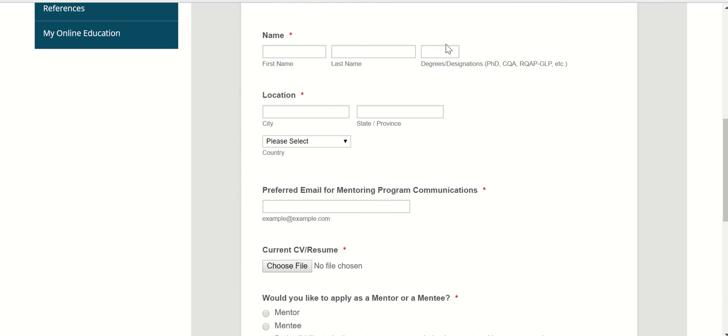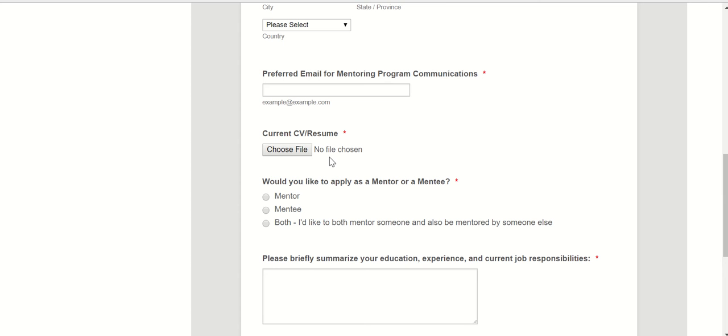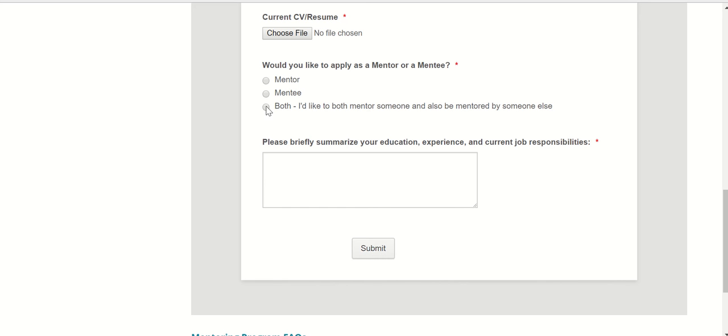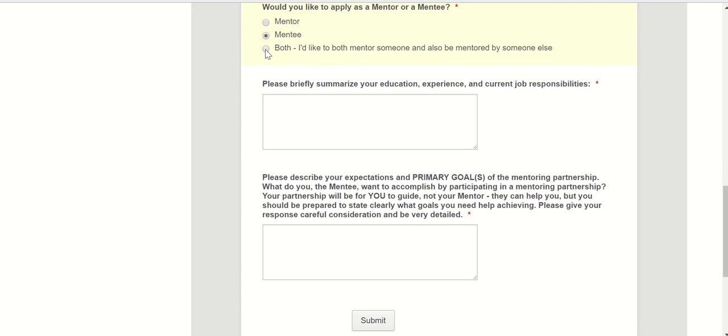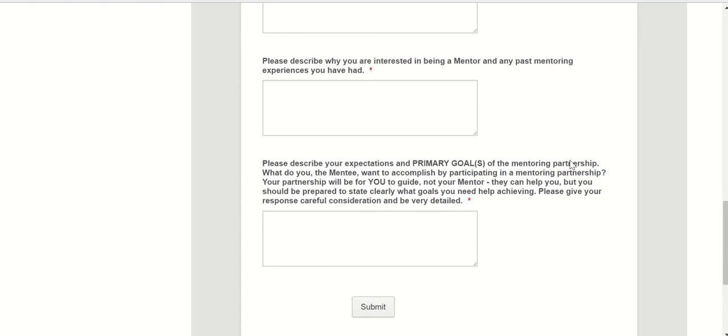That includes your name, your location, your preferred email address, uploading a current CV or resume, and then letting us know whether you want to apply as a mentor or a mentee, or if you would like to both serve as a mentor and also be mentored by someone else, you can choose both. Depending on which one you select, this will open up 1 or 2 additional questions on the form for you to complete. But this should not take you more than a few minutes.